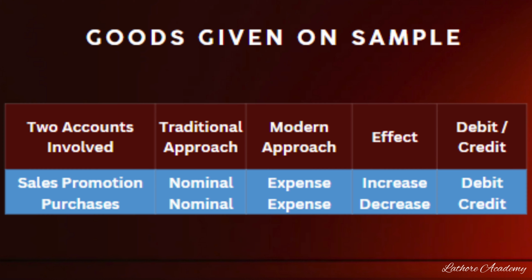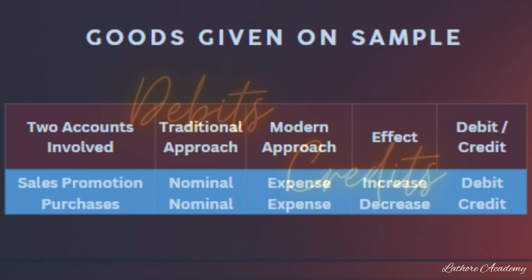So sales promotion expense is increasing, and purchases account is decreasing, because purchases is a direct expense and sales promotion is an indirect expense. So one expense is increasing, another expense is decreasing. So sales promotion account debited to purchases account. So, students, there you have it, the perfect dance of debits and credits that keeps the business world